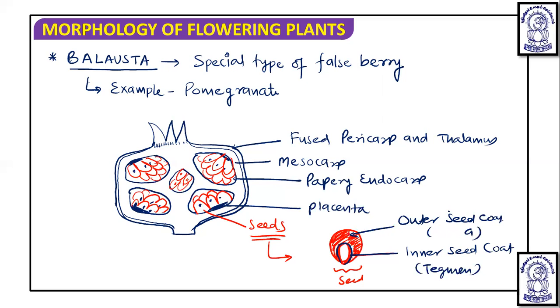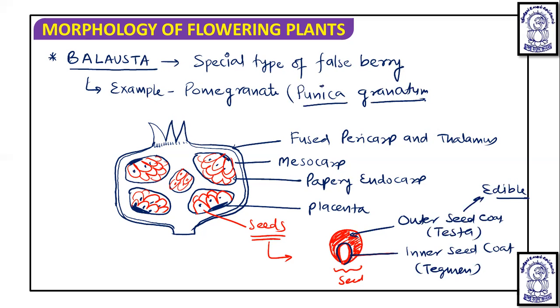So this testa is juicy and edible. So in pomegranate, the edible part is actually the juicy testa. And within the juicy testa, the tegmen is horny, in which the embryo is protected. So this is the case of the pomegranate, and pomegranate is known as Punica granatum in scientific name.